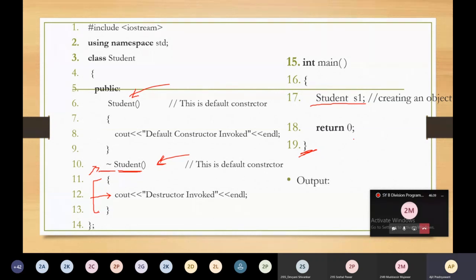The output of this code is default constructor invoked and destructor invoked. So this is the output of this code.